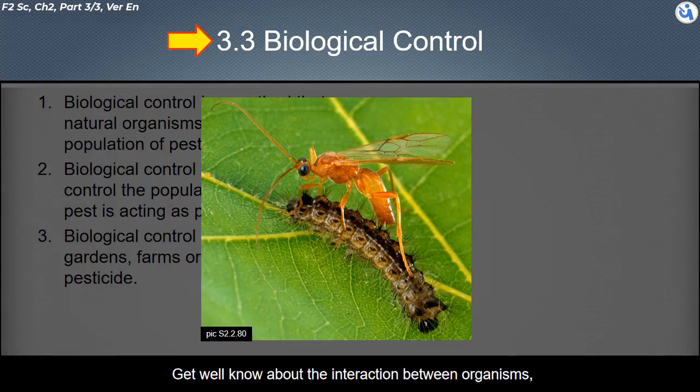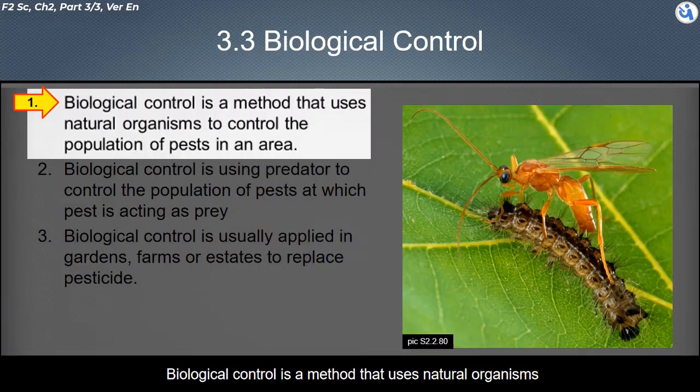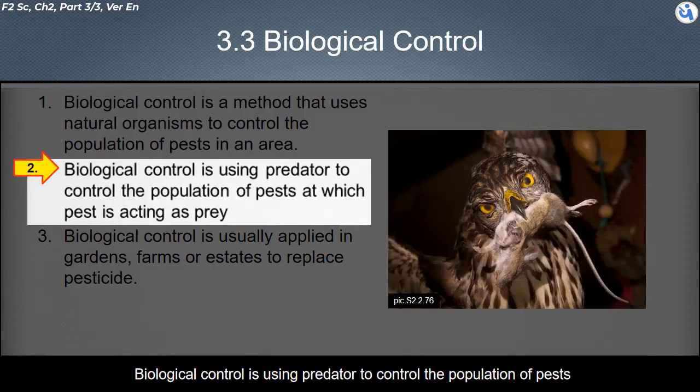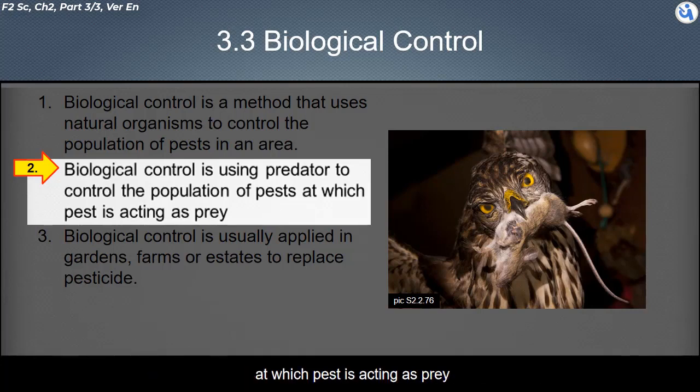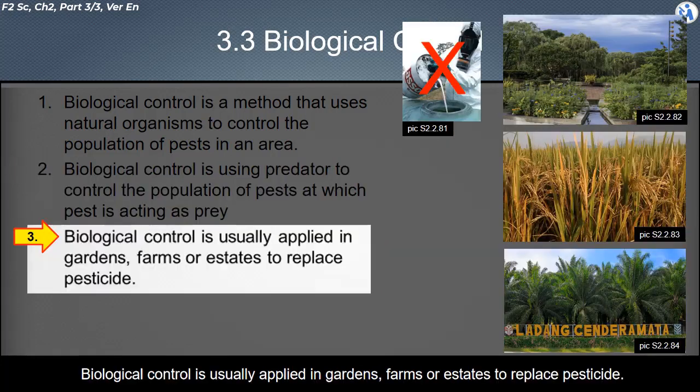Get to know about the interaction between organisms, which enables us to perform biological control over the pest population. We will discuss biological control in this section. Biological control is a method that uses natural organisms to control the population of pests in an area. It uses predators to control the pest population, in which the pest acts as prey.